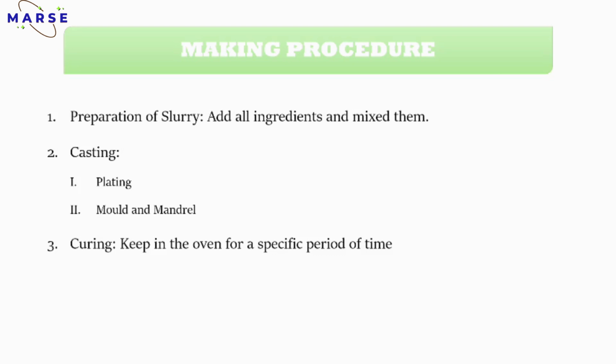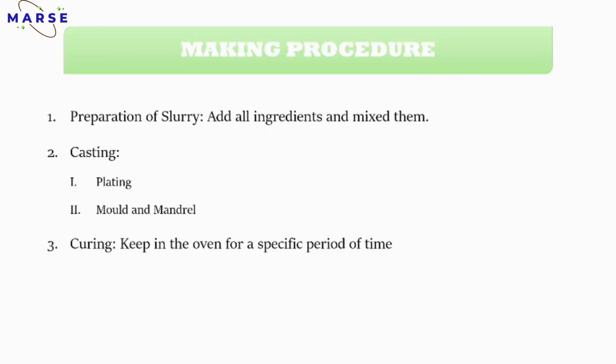And the last one is the curing part. You have to cure that by using the oven. You have to keep it in the oven for a specific period of time. Understood? So there are three making processes. First one is the preparation of slurry: you add all the ingredients and make a slurry. Second one is casting, and there are two casting processes.